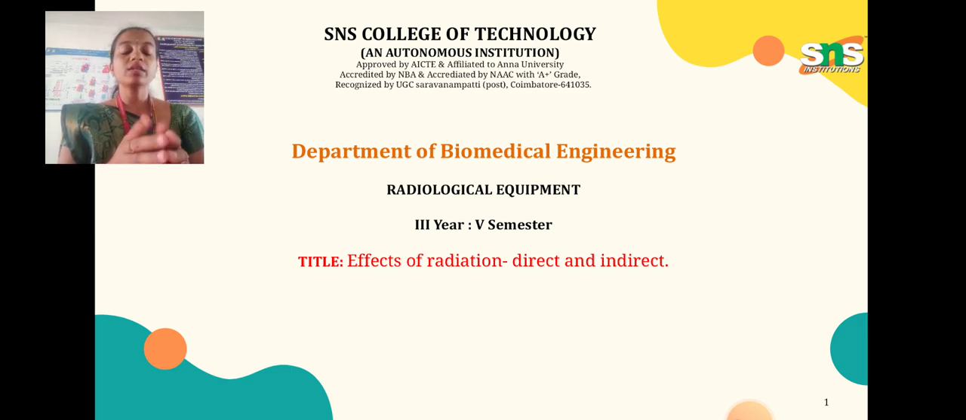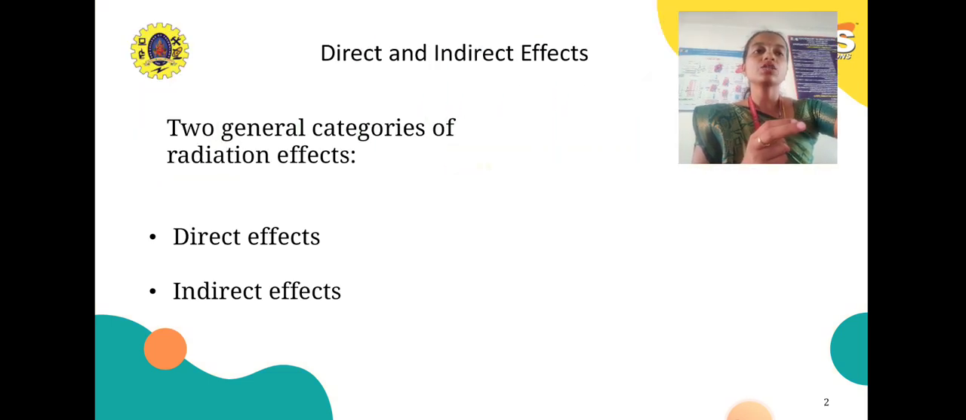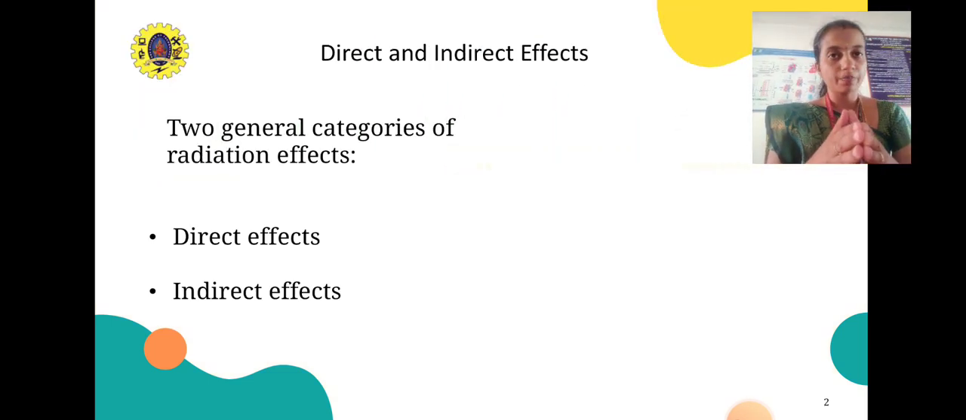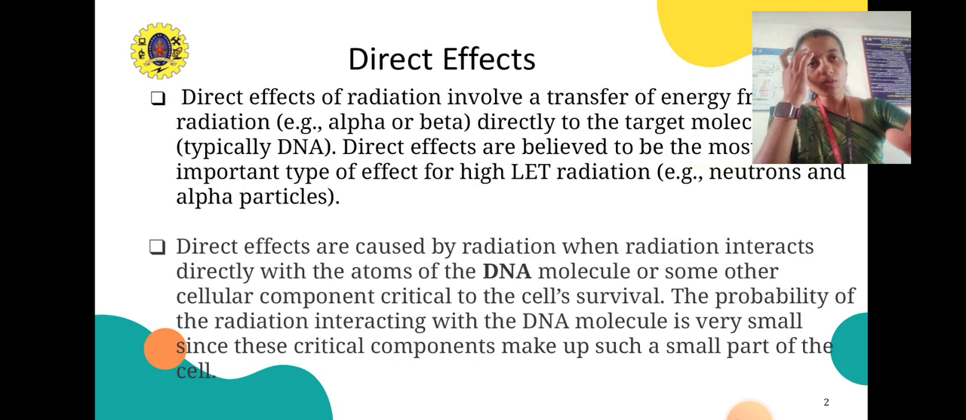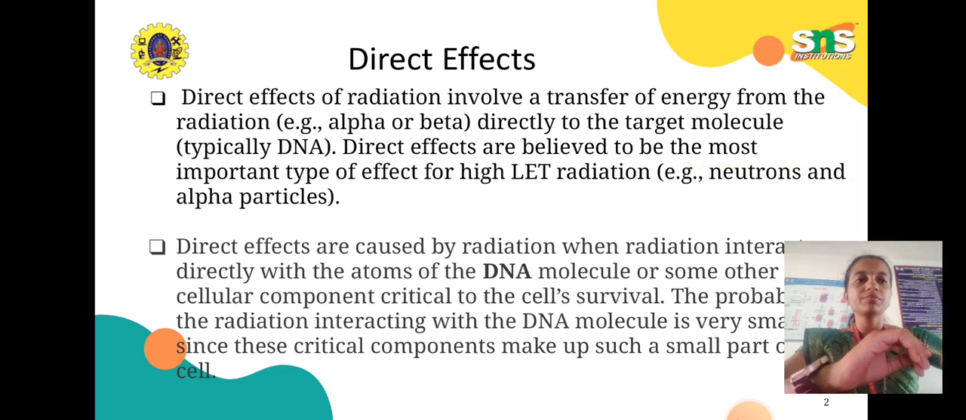We have two different types, direct and indirect radiation effects. There are two general categories of radiation effects, as I told you. One is the direct effect and another one is the indirect effect. What is a direct effect?